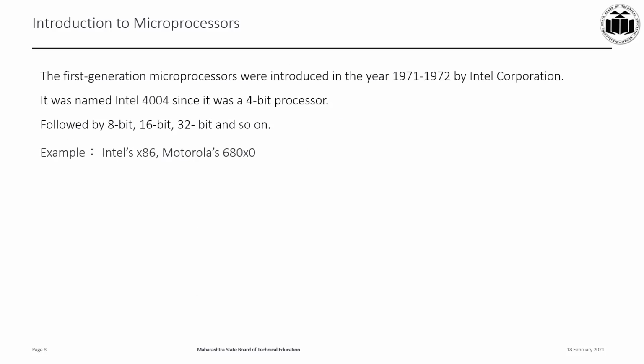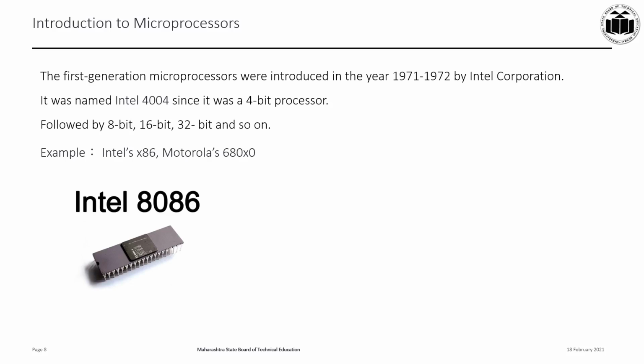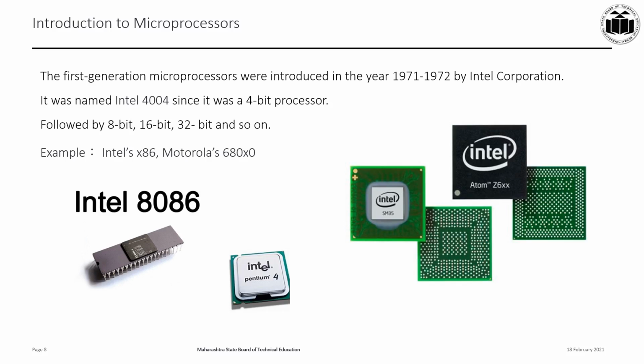The first microprocessor developed was Intel's 4004, which was only 4-bit. It was followed by 8008 and 8080, which were the 8-bit microprocessors. The first commercially successful microprocessor was Intel's 8085, which was also 8-bit. Following that was the 16-bit, 32-bit, 64-bit and so on. The examples of the microprocessors you can see here: the IC 8086 of Intel, the Pentium 4 again of Intel, and these are other microprocessors of the Intel series.